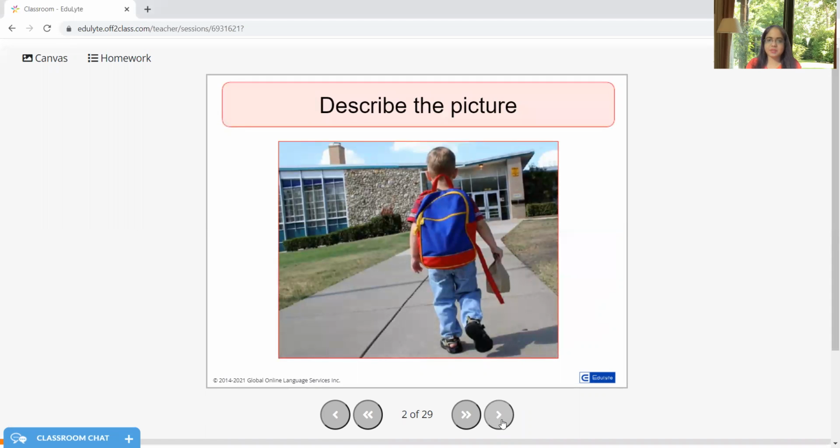Can you describe this picture, what this child is doing? But you have to use will in your sentence. He will walk towards the store. He will go to the school. He will play in the afternoon. He will study hard. Some random sentences I tried to make using will.